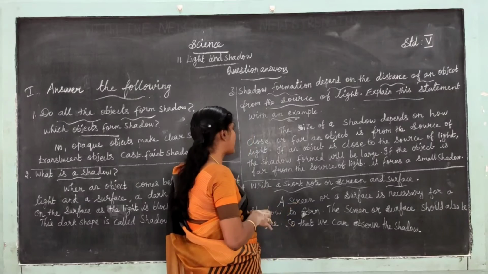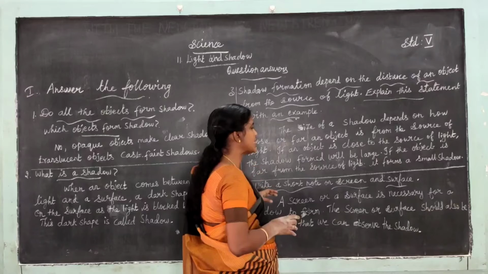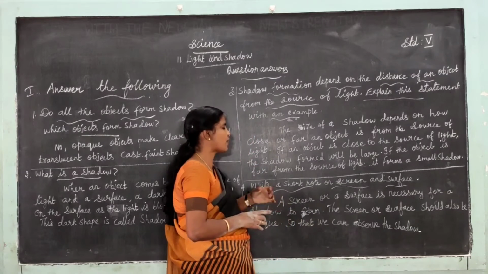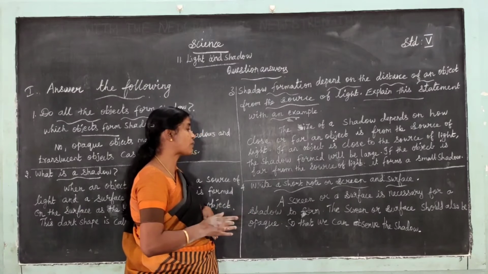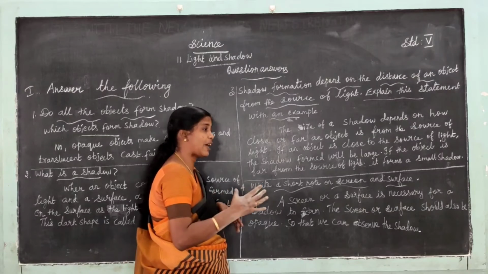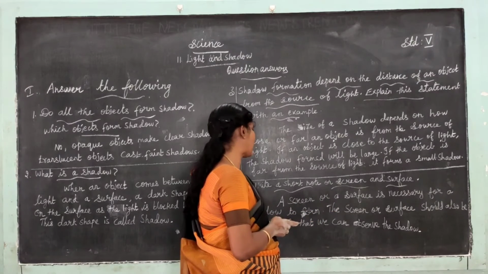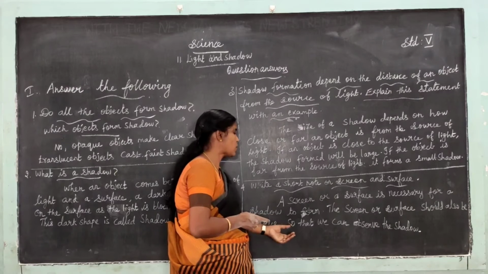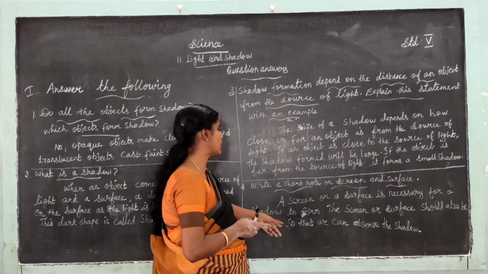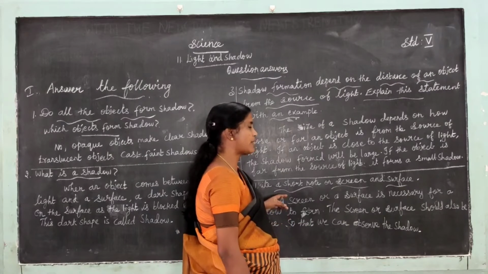Okay, next one: write a short note on screen and surface. A screen or a surface is necessary for a shadow to form. The screen or surface should also be opaque, so that we can observe the shadow.